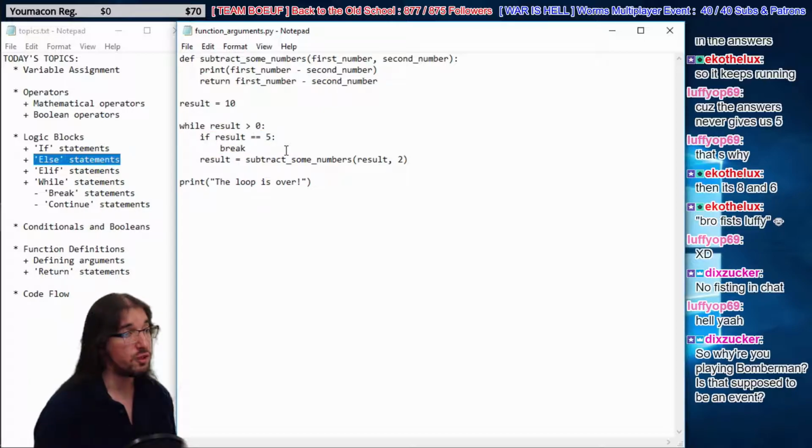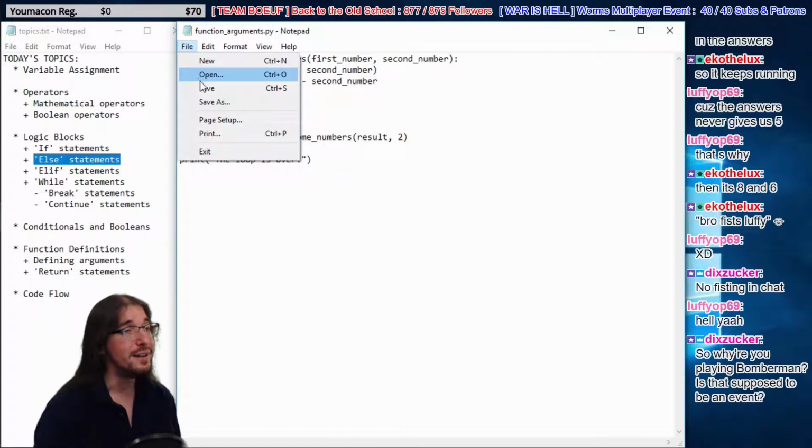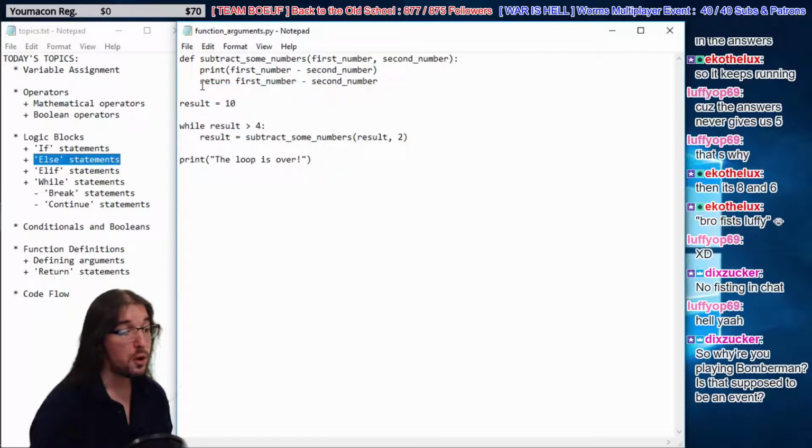Because really, we could rewrite this code, right? We could rewrite this as, while result is, like if we would hit if result equal to 4, break. Why don't you just say, while result is greater than 4, right? We can get rid of that. I don't need this code here. It's the same thing. It'll have the same result, right? But there are cases in the real world where you do want to break out.